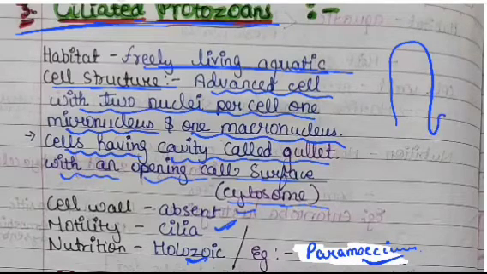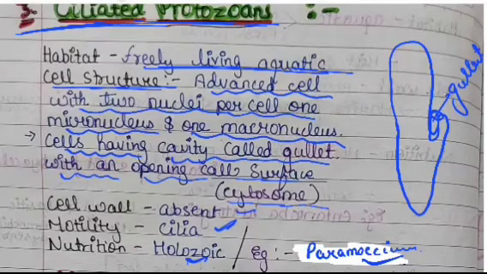So basically this is the diagram of Paramecium, which is a slipper shaped organism. This is the gullet here, and cilia is present all over the body surface to provide motility to these organisms.